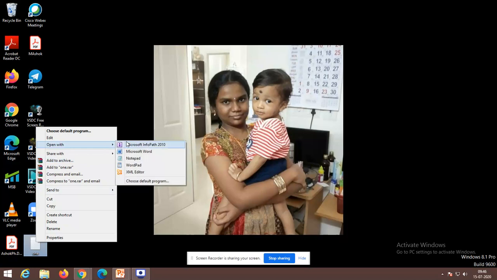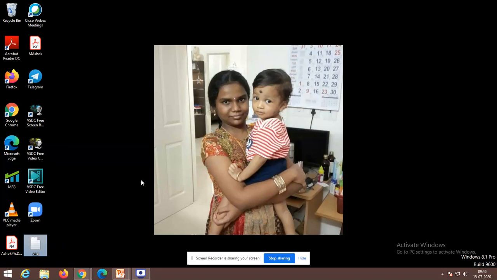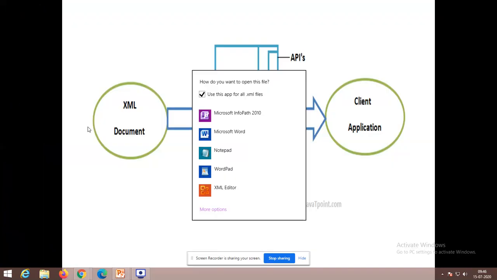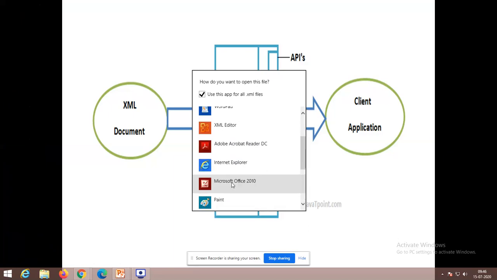It is going to show you some XML editors also, but it is advisable to open it with a browser. While working with browsers, it is good to work with the Microsoft explorers.